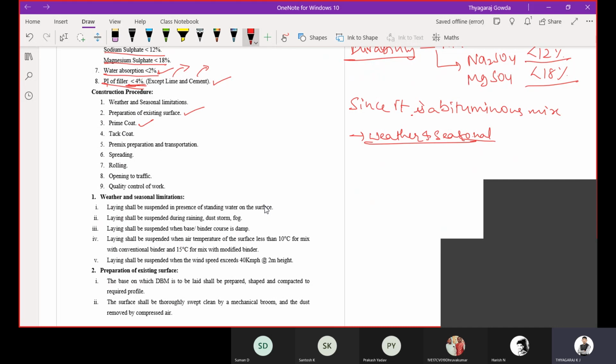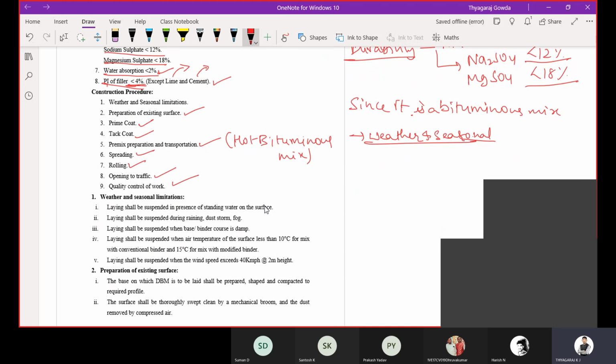Then tack coat, to bond two bituminous layers. Premix preparation and transportation, that is a hot bituminous mix plant, where you are going to mix the bituminous mixes. Then spreading, rolling, opening to traffic, and quality control of work we are going to see.